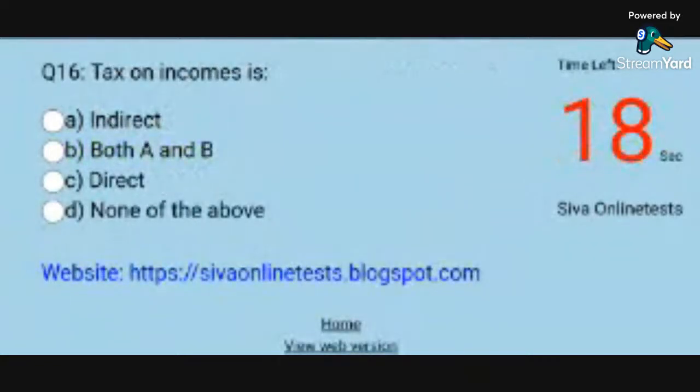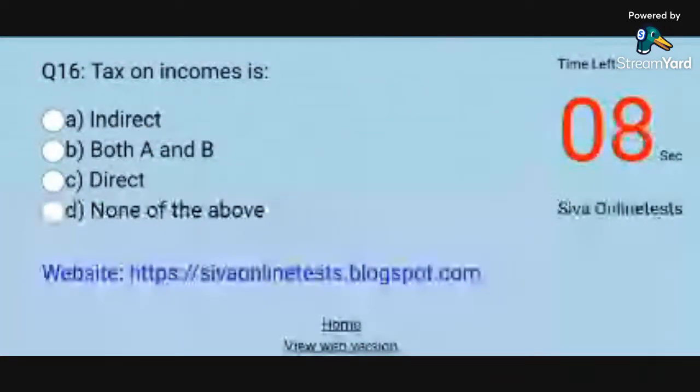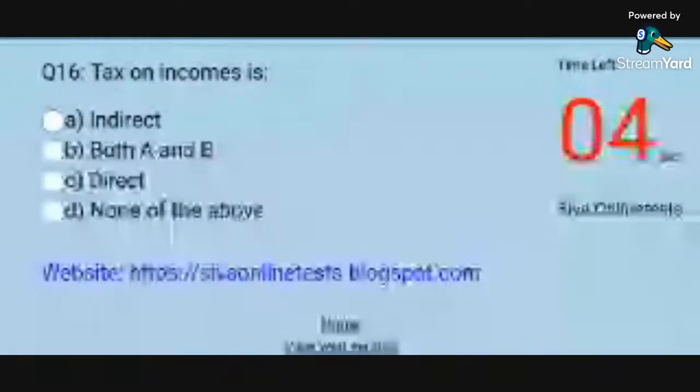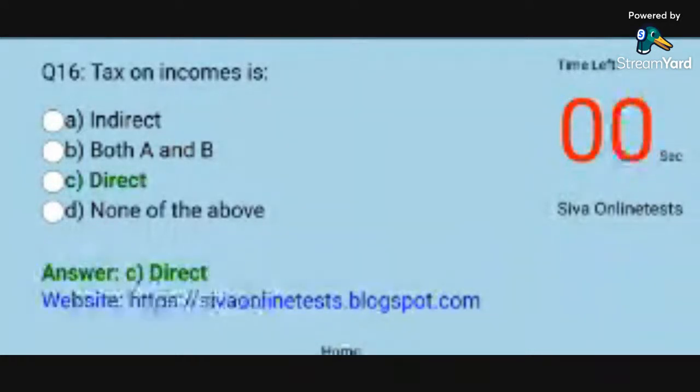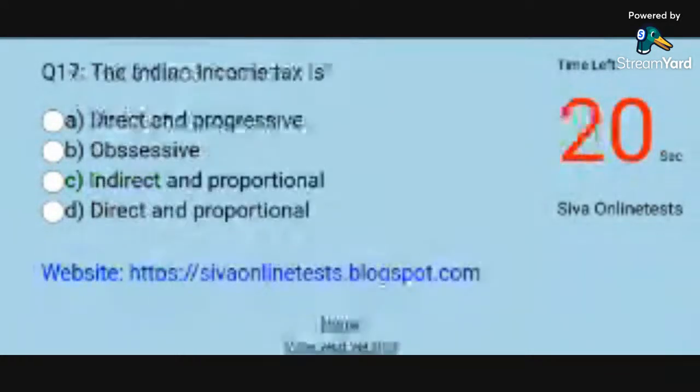Question 16. Tax on incomes is. Options: A. Indirect. B. Both A and B. C. Direct. D. None of the above. Answer: C. Direct.